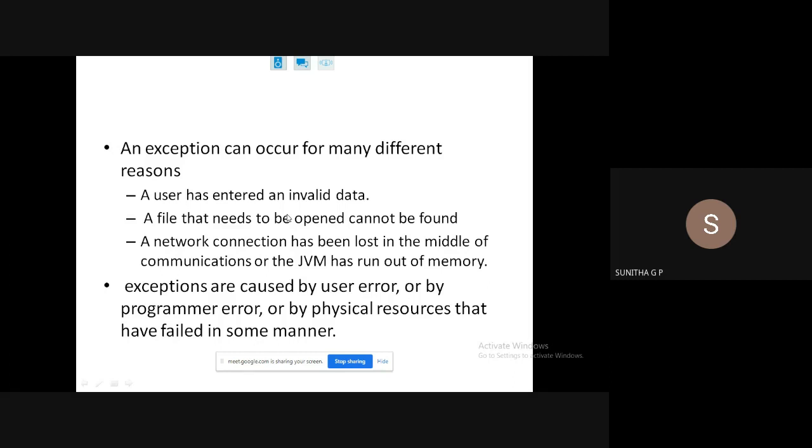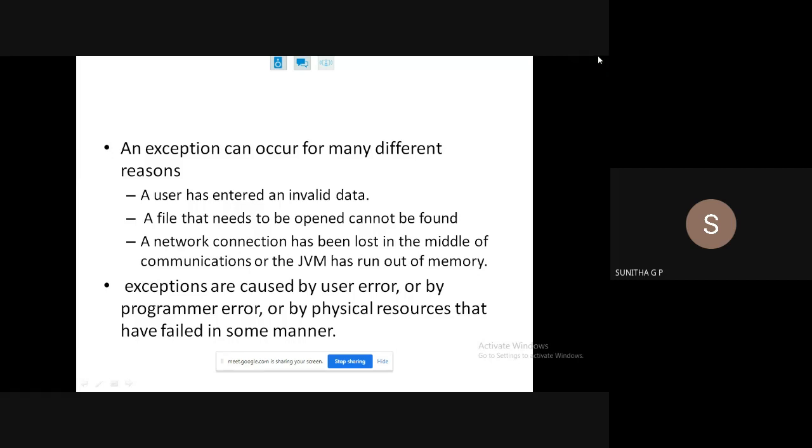Like when you are inserting some image into a Word file, you have to choose that path, or in HTML you have given the path for a given file. If that file is not found, then it will be an error, right? So that is the file not found error. Next is the JVM running out of memory. Running out of memory occurs when you are creating a linked list, stack or queue. Whenever you create each node, you are allocating some memory. If the operating system is not able to provide that memory, running short of memory, then you will say memory full.